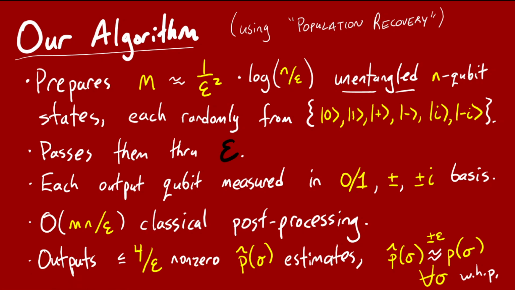Good. So it could be, by the way, that these estimates don't add up to 1. Maybe you'll detect that your channel does all I's, like it does nothing with 80%, and maybe it does an X on the second qubit with probability around 10%, and then the remaining 10% is on error strings. It's on strings that all have probability individually smaller than epsilon, and so then you don't learn much about them. But as I said, we have almost optimal sample complexity for this kind of learning target, 1/epsilon².